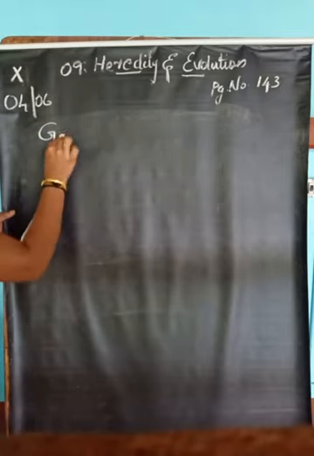So, what are genes? Genes are certain units of DNA that are responsible for the production of certain proteins, which are responsible for particular characters.